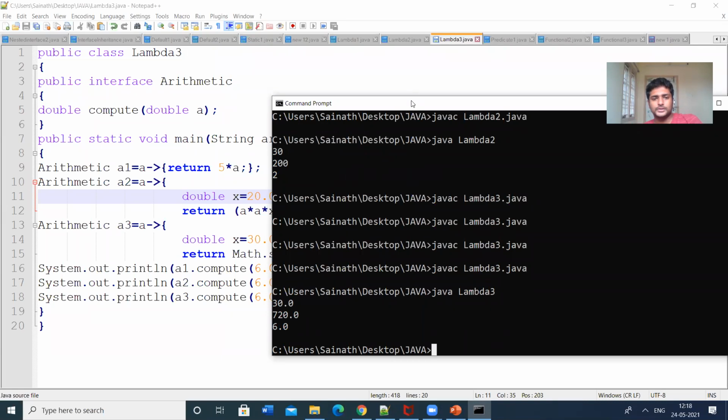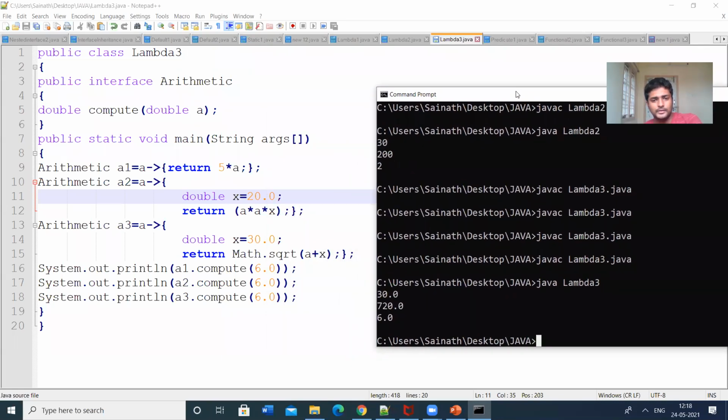So I'm getting the output. Let us check a1.compute. a1.compute means return 5 into a. Here I am giving the a value as 6. 6 into 5 is 30, so I am getting the output 30.